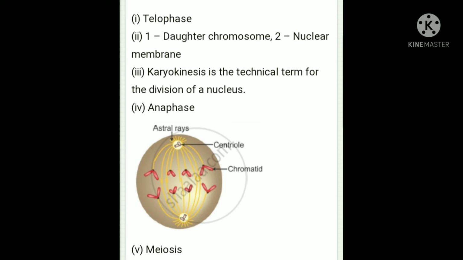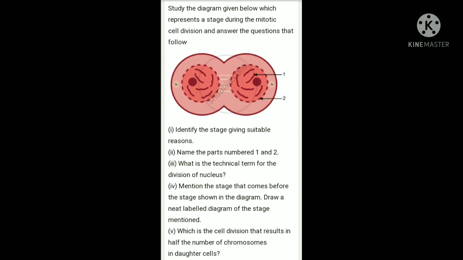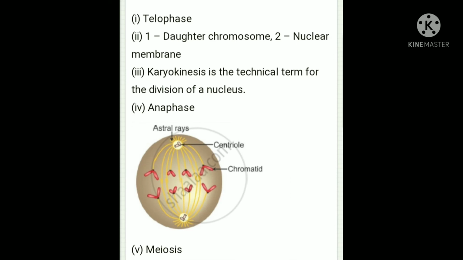The next question is about the parts numbered 1 and 2. The parts numbered 1 are called daughter chromosomes, whereas the parts marked 2 are the nuclear membrane.